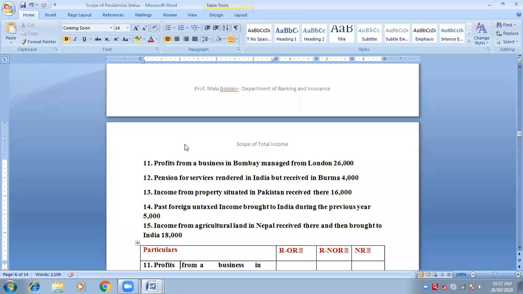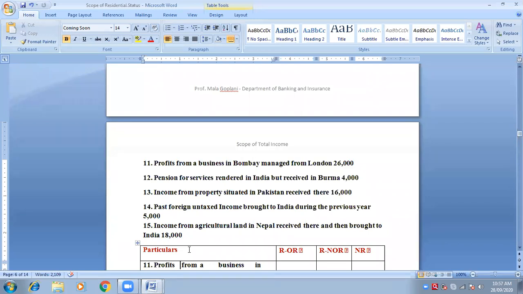Now write down the heading 'scope of total income', and right below that, draw 4 columns. First pertaining to particulars, second resident and ordinary, third resident but not ordinary, last non-resident.